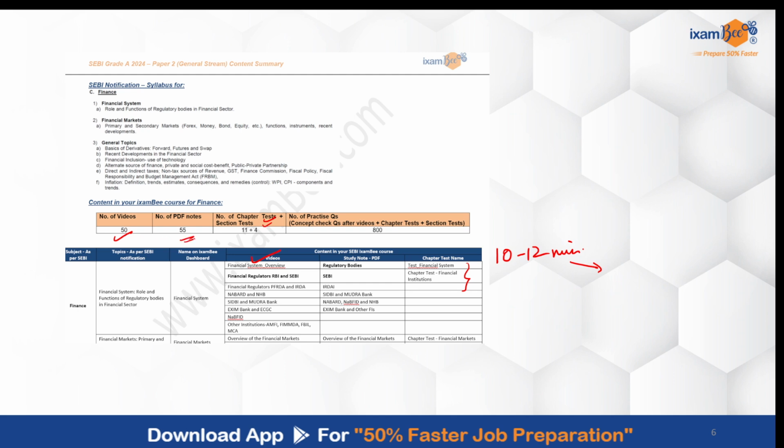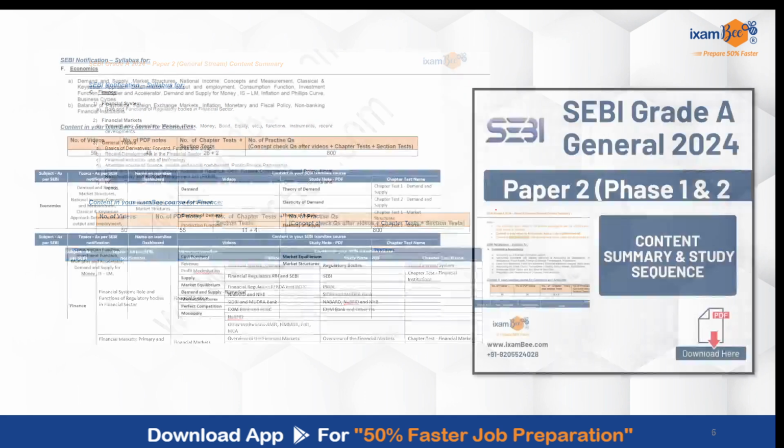PDF notes you can use to go through them, revise them, highlight key points, practice tests, and almost 800 questions for finance alone you will get, which include direct question, indirect question, numerical question for you to practice from.